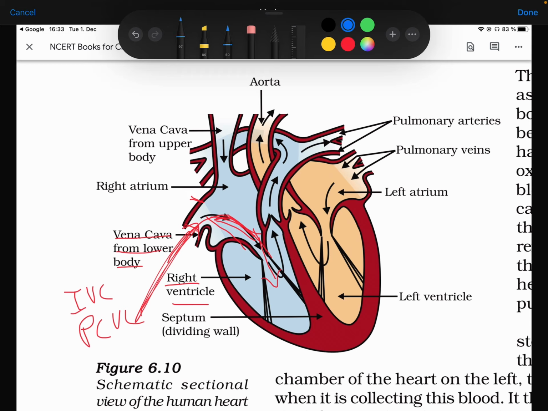Before that, I will tell you a small extra point: this is called the AV septum, the atrioventricular septum, between the atria and ventricles. Here you have a tricuspid valve. It has three divisions, so it's called a tricuspid valve. The blood flows into the right ventricle, and then due to contraction, systole is mainly the contraction, and diastole is mainly the relaxation.